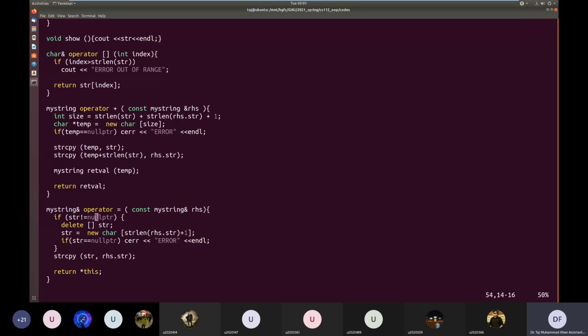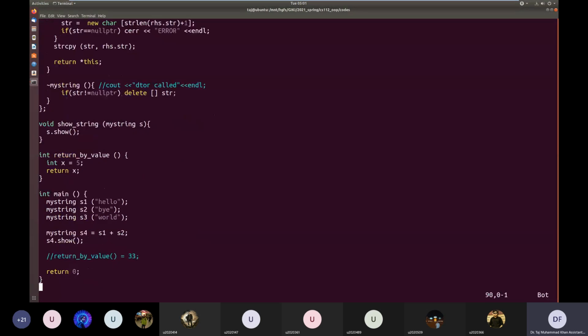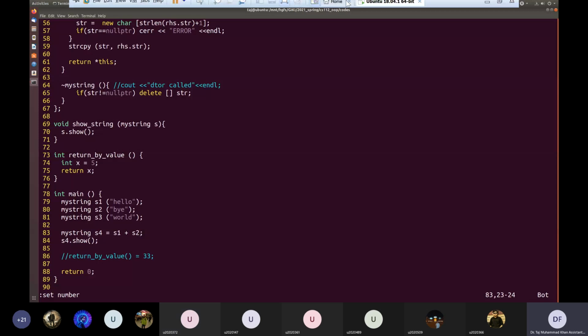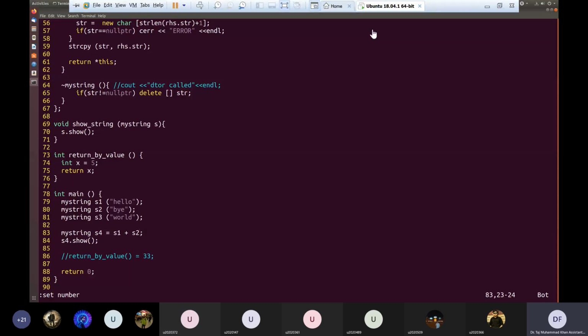In this line number 83, what will be called? Will assignment operator be called in this line number 83? Sir, copy constructor. Very good. Assignment operator will not be called, but copy constructor will be called. Very good.